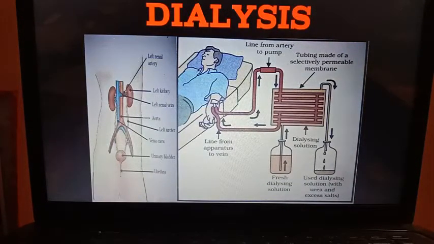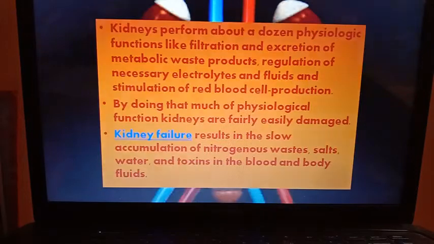Now, what is dialysis? Because dialysis is the main way to prevent the uremia, the life-threatening condition. Now, what is the dialysis?